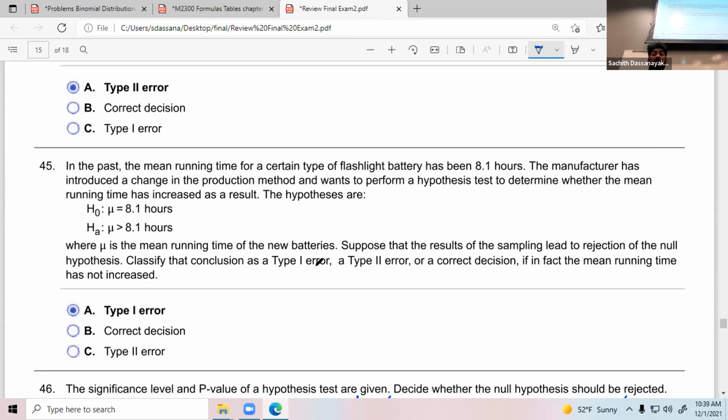Okay. So what kind of error is this? Type 1 or type 2? For this one, actually, this is the easiest way to find the answer, because in this course, when I was talking about type 1 and type 2 error, I told you that the major problem or the crisis happens if we do not deal with the type 1 error.